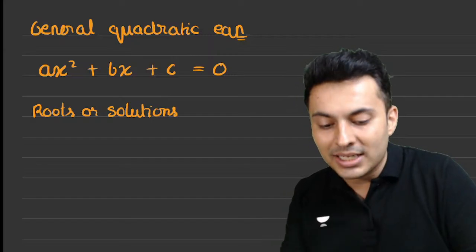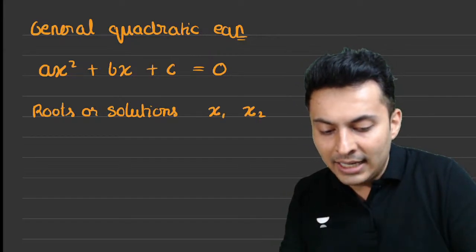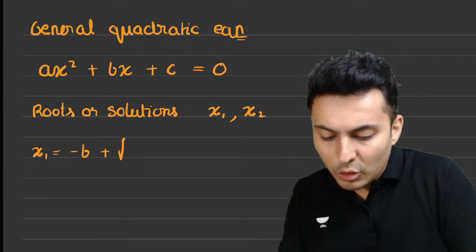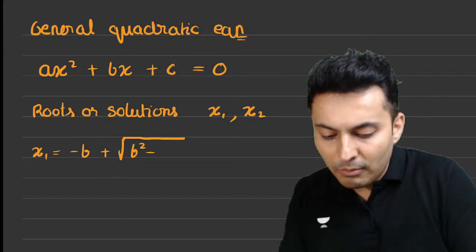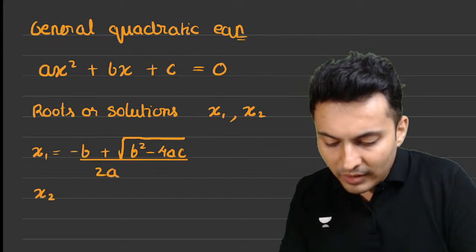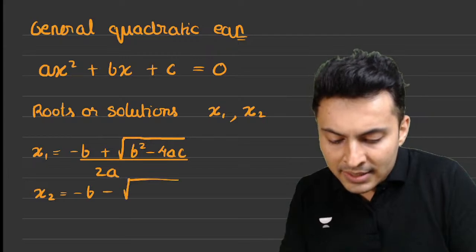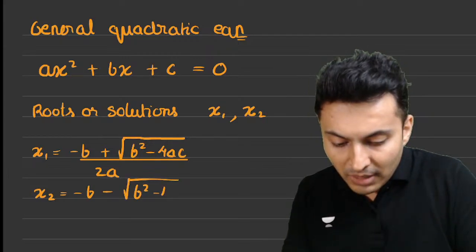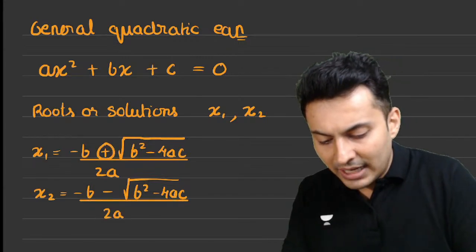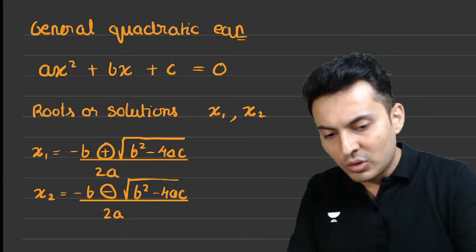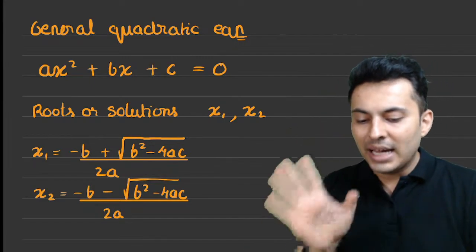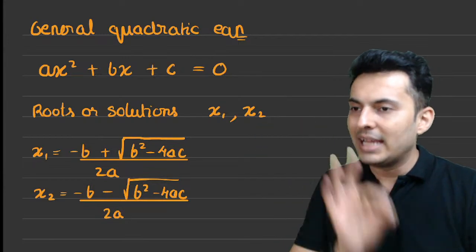Two roots or solutions. If I call them x1 and x2, then x1 is minus b plus root of b square minus 4ac divided by 2a, and the value of x2 is minus b minus root of b square minus 4ac divided by 2a. One is with the plus sign, one is with the minus sign. So that is the only change. These are the two roots of that equation.